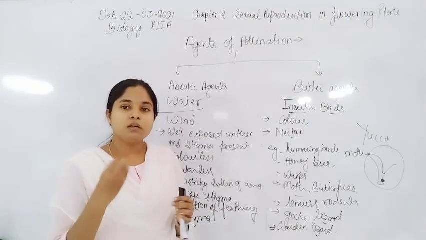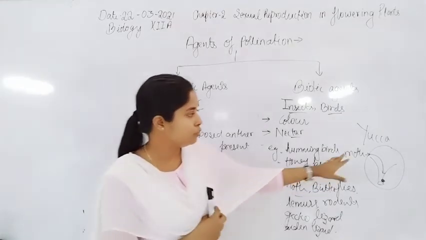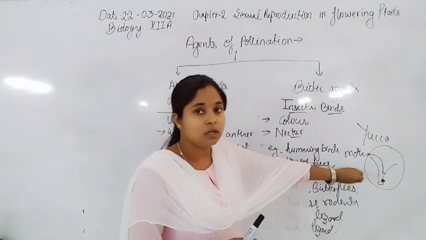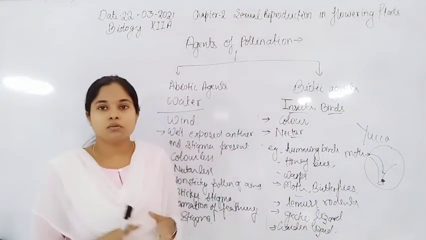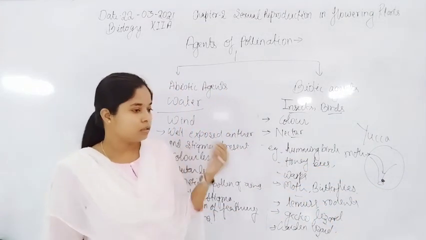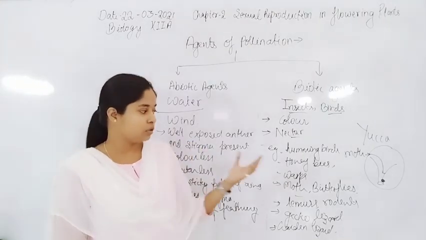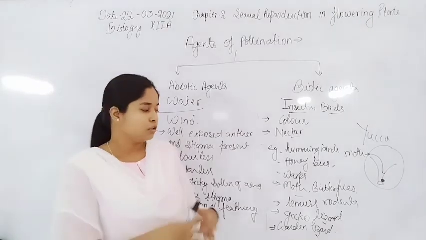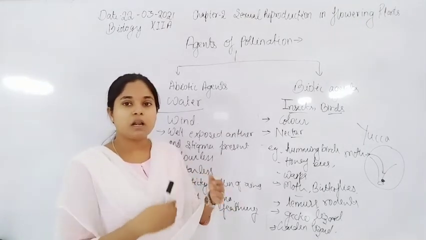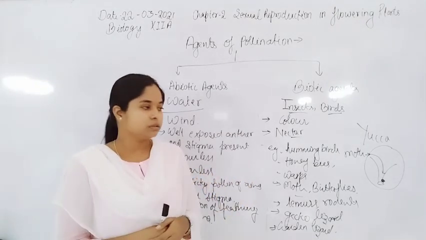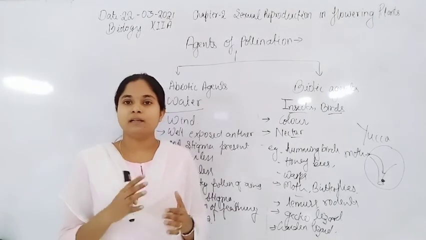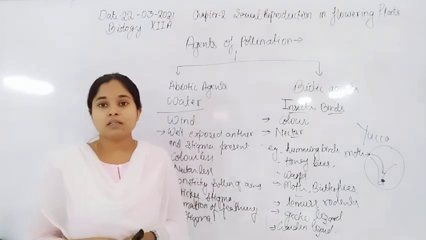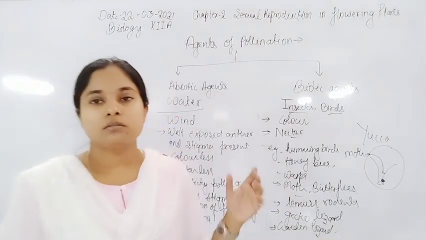When seed formation is done, the larvae feed on the seed, so they easily survive in the yucca flower. They complete their life cycle with the help of the yucca plant, and the yucca plant also gets pollinated by the moth. So these are the characteristic features of this plant.